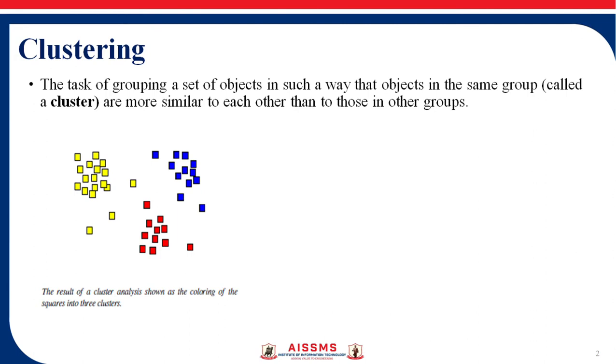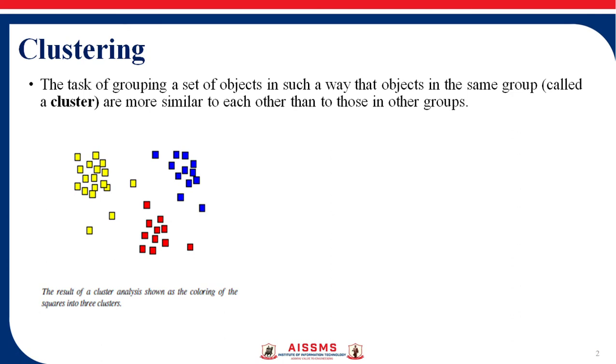Clustering is a main task in data mining, and it is a technique for statistical data analysis. It can be used in different fields including machine learning, pattern recognition, image analysis, information retrieval, and bioinformatics.